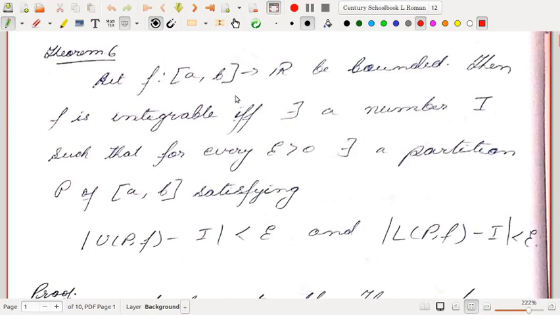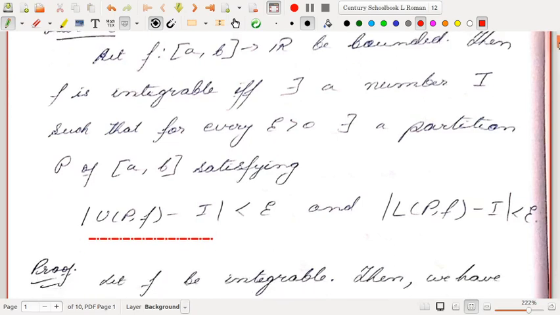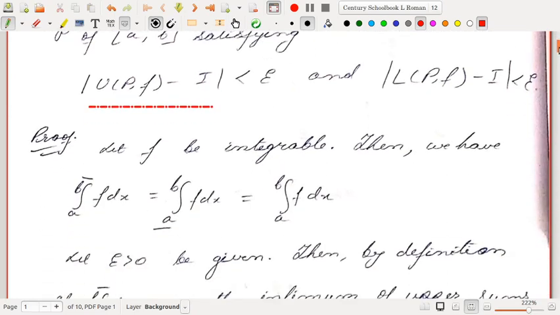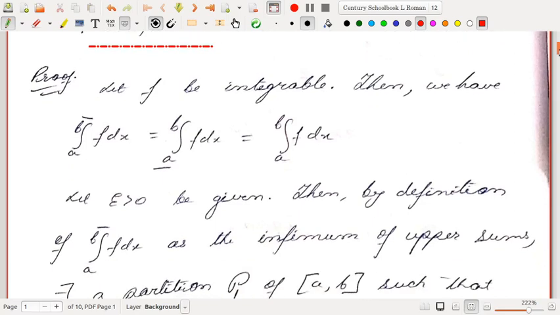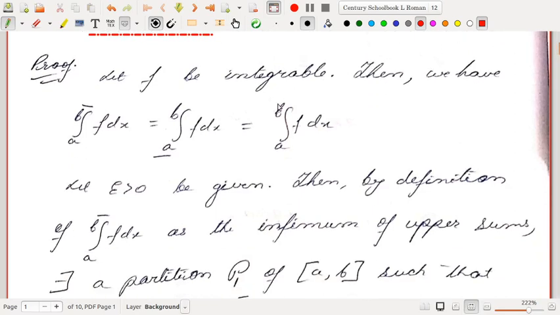So let f from [a,b] to R be a bounded function. Then f is integrable if and only if there exists a number I such that for every epsilon greater than 0 there exists a partition P of [a,b] satisfying |U(P,f) - I| < epsilon and |L(P,f) - I| < epsilon. It can be proved just from the definitions of partitions